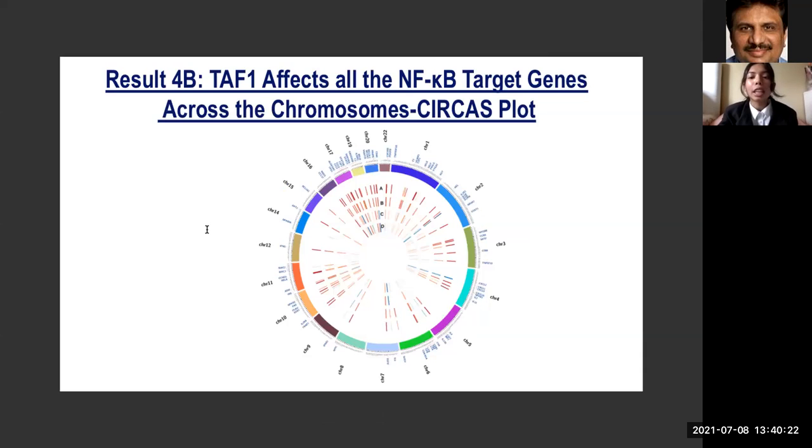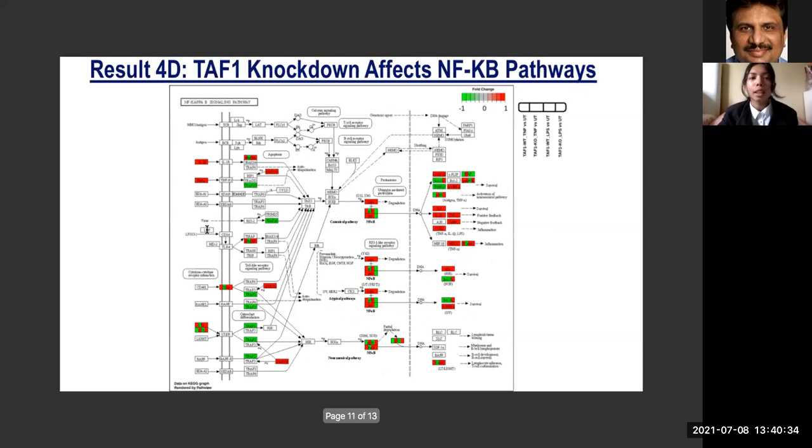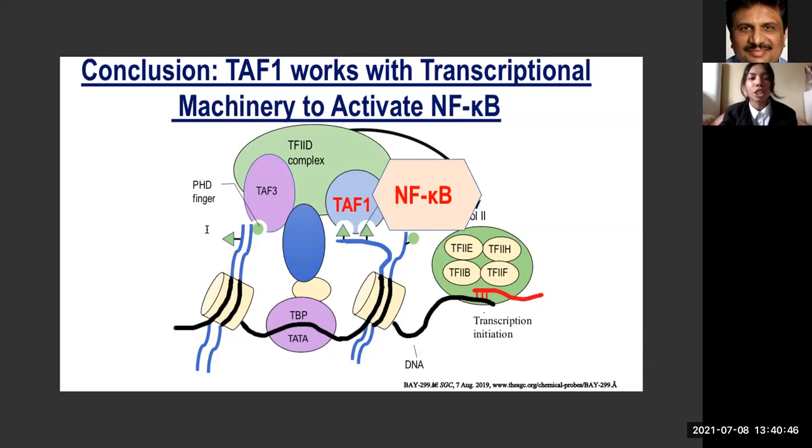TAF1 affects all the NF-kappa B target genes across the chromosomes, circos plot. So this shows that the genes are distributed across the chromosomes from 1 to 22. TAF1 knockdown affects NF-kappa B pathways. As you can see, this analyzes genes that are part of NF-kappa B using KEGG pathway. TAF1 works with transcriptional machinery to activate NF-kappa B. We propose a model: TAF1 interacts with NF-kappa B, and it shows how TAF1 regulates a myriad of NF-kappa B genes.